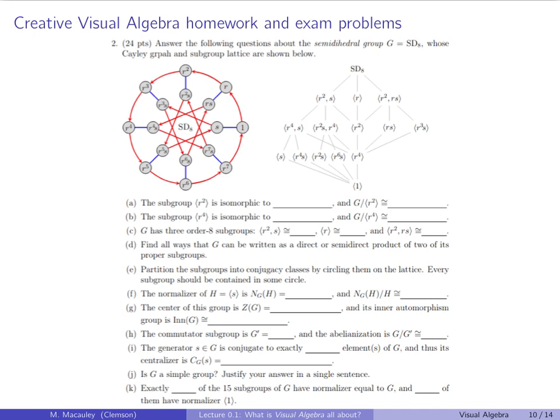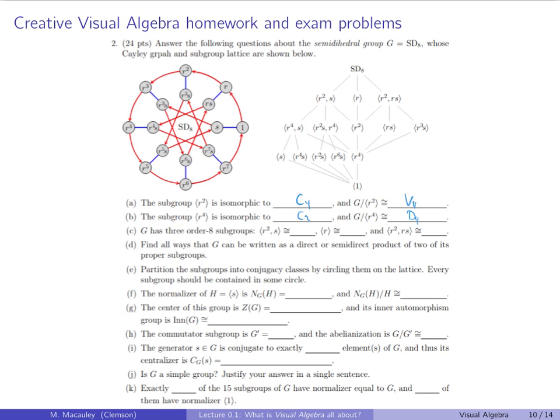We cover that stuff. Okay, so this is the semi-dihedral group, SD8, and the subgroup R squared, that's right here. That has order 4. That is isomorphic to C4. And G mod that, so you go above this, and that is this Klein 4 group. So that's going to be V4. The subgroup generated by R to the 4th, where is that? That's right here. That's isomorphic to C2, because that's got order 2. And the quotient, this group right here, is the dihedral group D4.